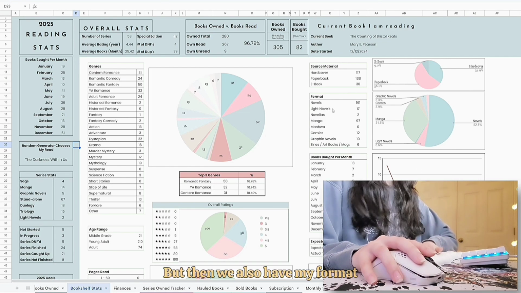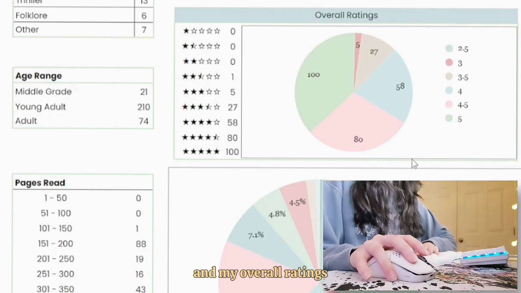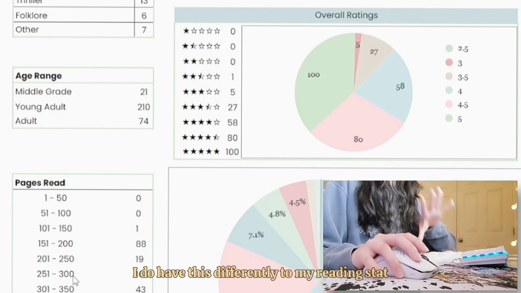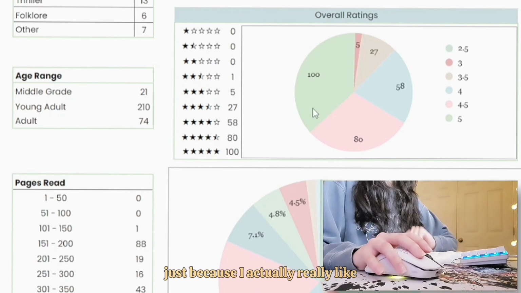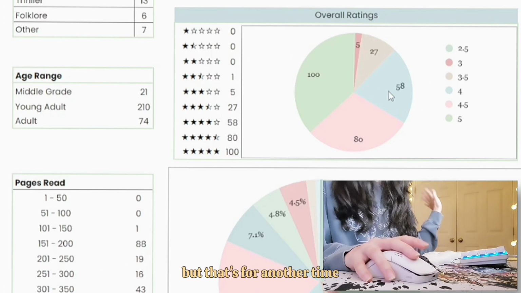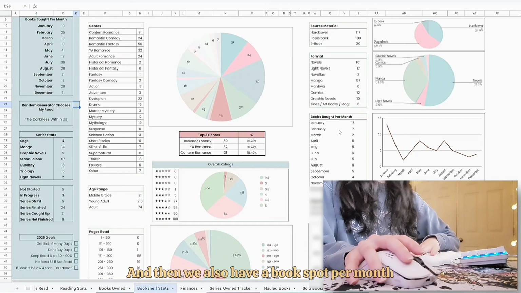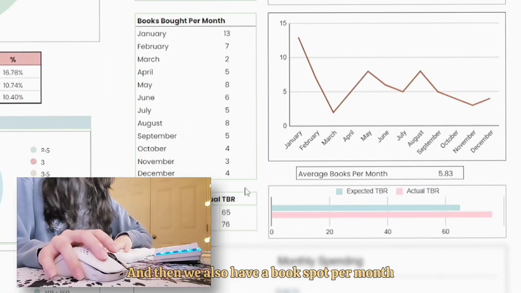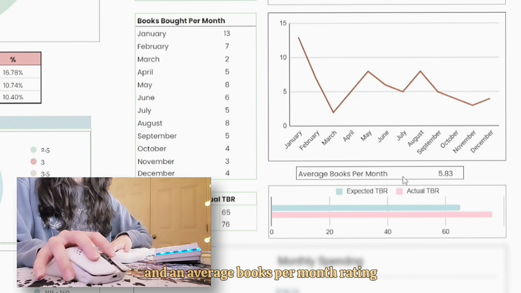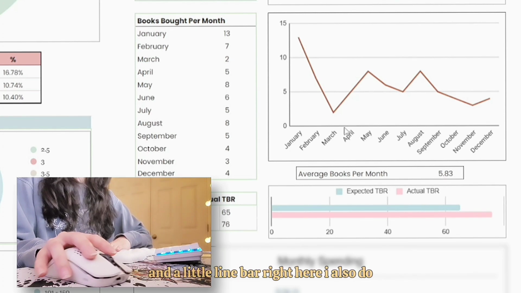But then we also have my format, and then we have age range and my overall ratings. I do have this differently to my reading stat just because I actually really like how this looks, and I may implement it into my reading stats, but that's for another time. But we do have my overall rating stats right here, and then we also have a books bought per month and an average books per month rating, on average how many books I'm buying per month, and a little line bar right here.